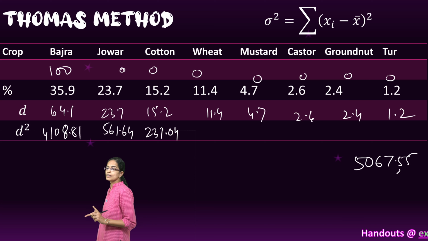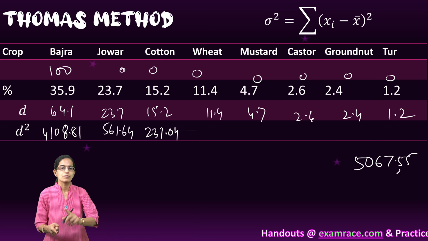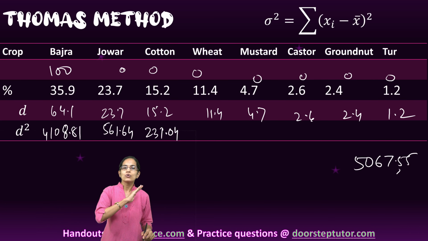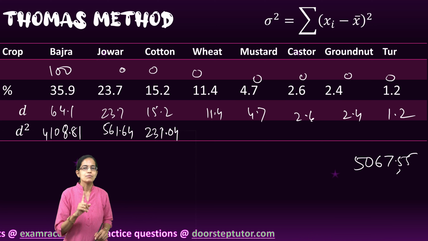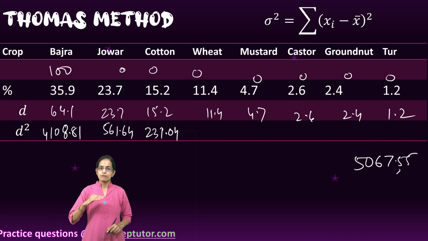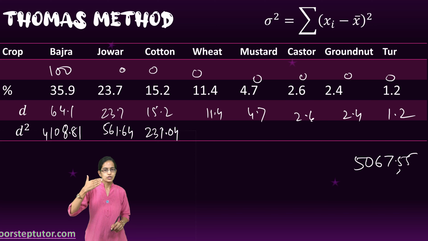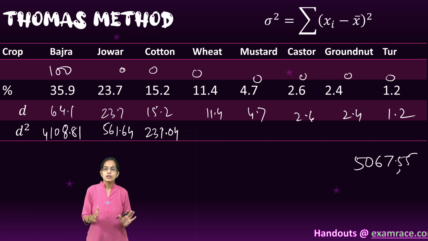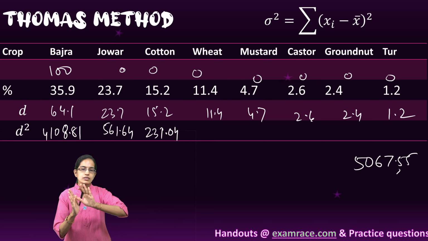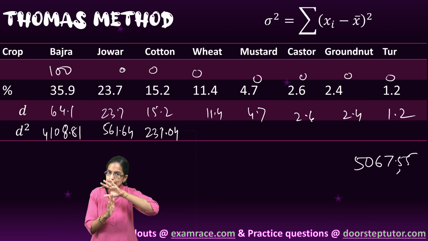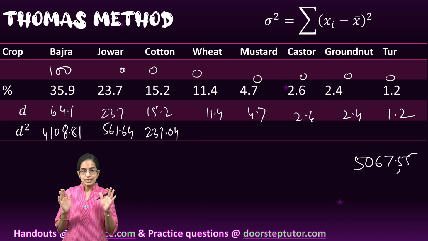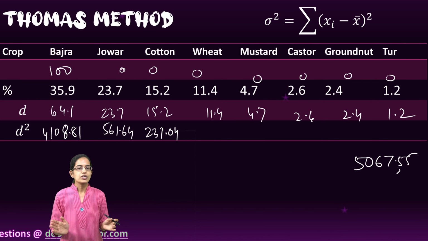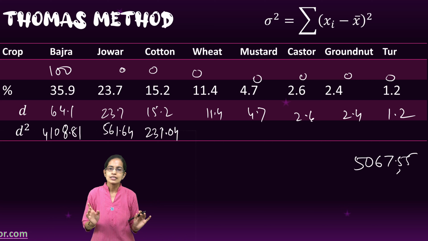Note, Thomas said that since now in this hypothetical method we are taking into account all the crops in the same go, we don't need to divide it by n, that is the number of crops. So if it was monoculture, I would divide it by 1. If it was 2 crops, I would divide it by 2. If there were 8 crops, I would divide this d square by n, because I was ignoring the other crops. I was not simply taking them into account in the Weaver method. But that's not in the Thomas method. So in the Thomas method, we take into account all the crops, and therefore we need not divide it by n, the number of crops.